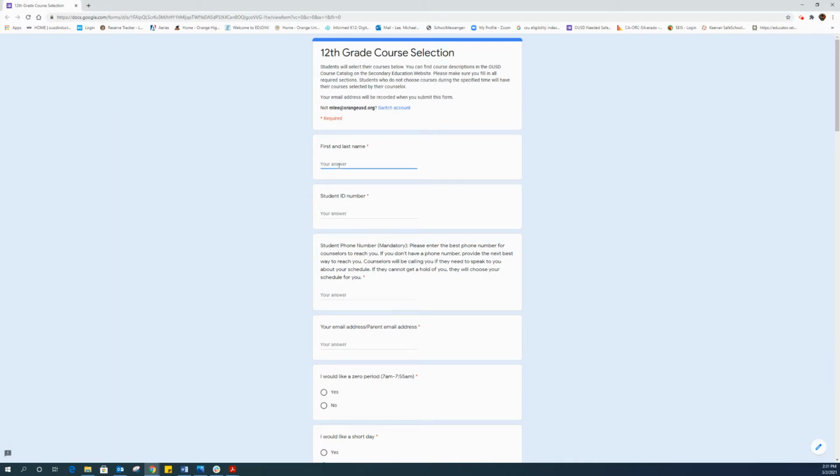This has a red asterisk. Obviously, you're going to need your first and last name. There are some students here with the same name, so if you have a middle name, a hyphenated name, or two middle names, make sure you write that all in. It doesn't matter in which order you do it. I'm going to put my last name first. I'm going to make this one up: Mickey Mouse, and my middle name is Duck. Student ID number, I'm going to put 7777 to make it up.